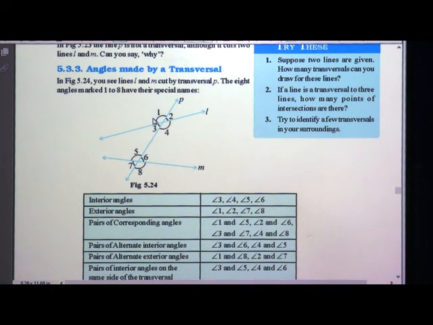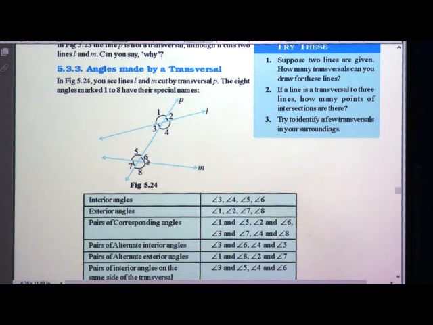Okay. Now we will learn what is an interior angle. What is interior? Interior means inside these two lines: angle 3 and angle 5, angle 4 and angle 6, or you can say angle 3, angle 4, angle 5 and angle 6 are interior angles. Again I will repeat what interior angles are. The angles made between these two parallel lines, that is angle 3, angle 4, angle 5 and angle 6, are known as interior angles. Now, what is an exterior angle?